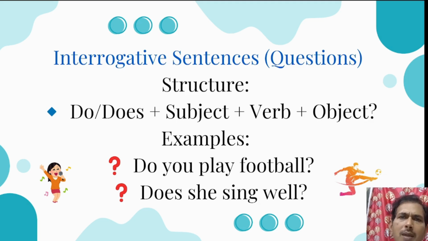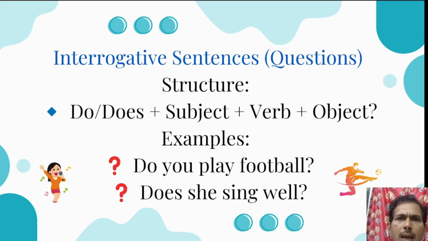So in the simple present tense, we use these helping verbs do, does to frame questions. These helping verbs are used to frame negative sentences also. So again, we need to keep the points that we discussed earlier in mind. When the subject is a third person singular pronoun or a singular noun, we use does. We start the interrogative sentence with does. In the remaining cases, we start the interrogative sentence or the question with do.